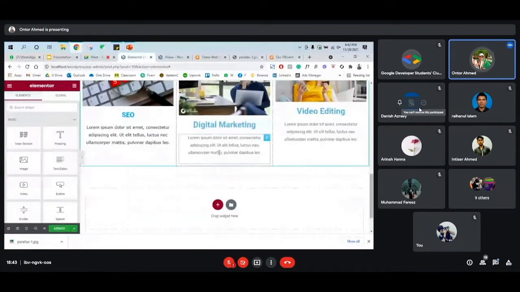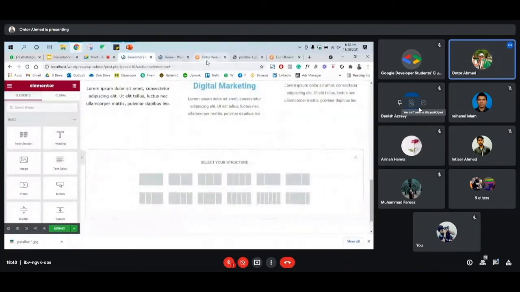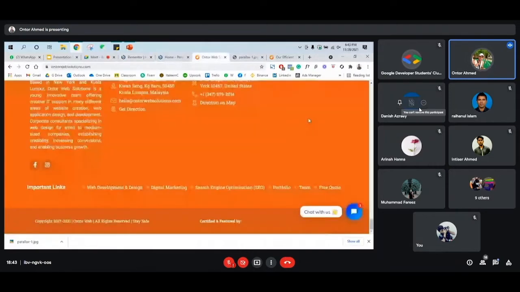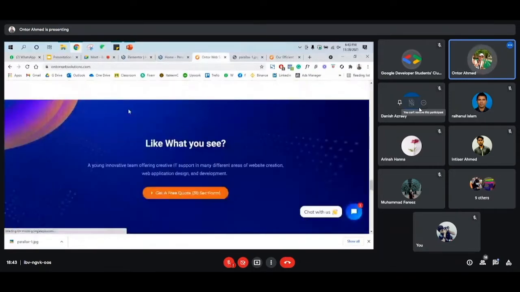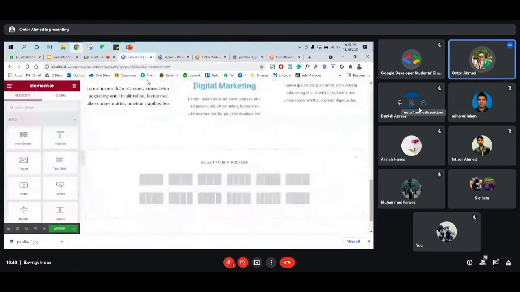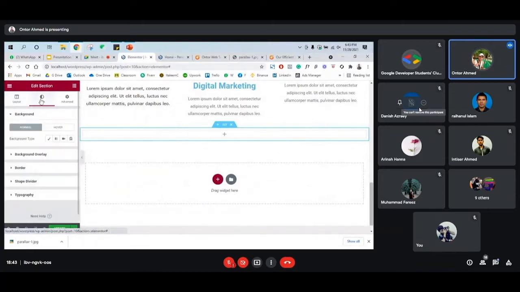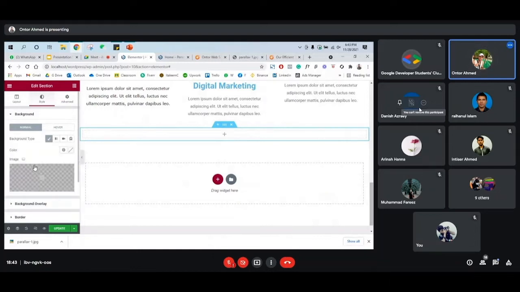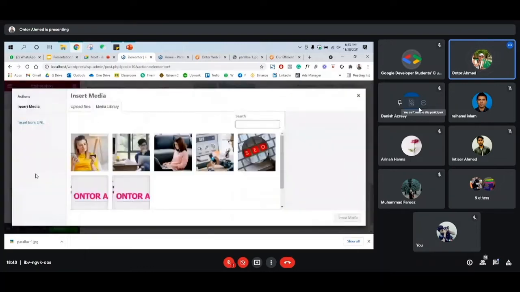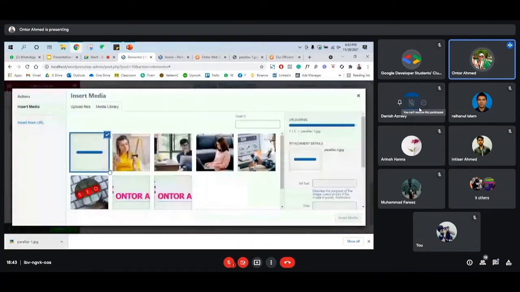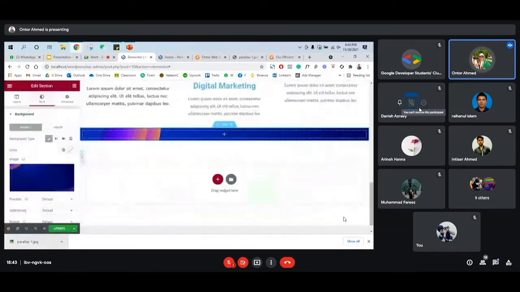So as an example, we'll select one box only, since it's one full box. Just go to edit and then select one box, and here we can add that image, the one we just downloaded. Click on that, and then you can see style, and in the style you can see background type. So we'll go classic. Once you click on classic, you can see the image option, so you can upload that image. The one we just downloaded, we can upload it and then insert media.